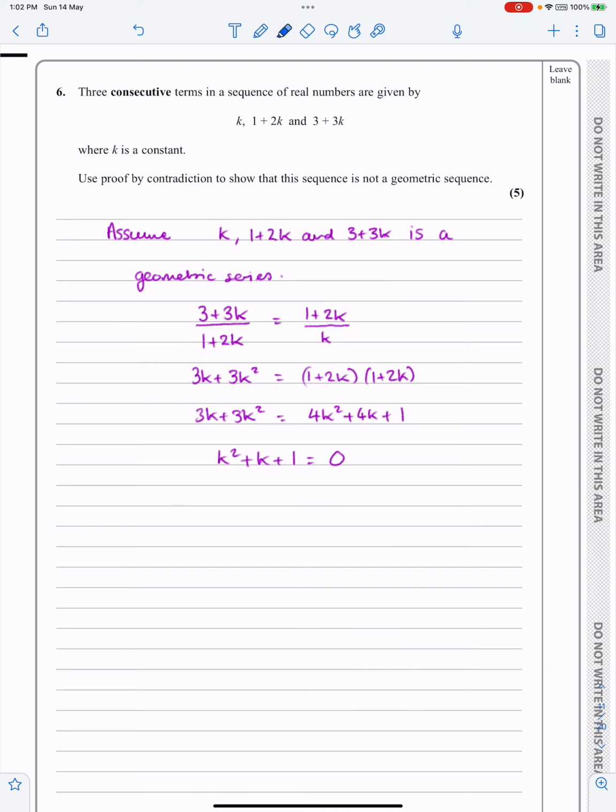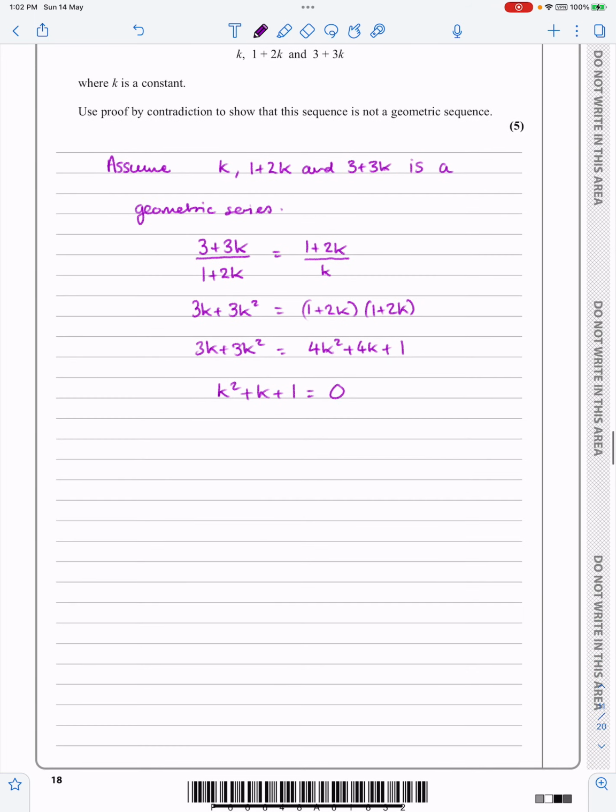Well, right at the start, when I said I'm going to assume something and then something's going to go wrong, the something that's going to go wrong with a quadratic is that there won't be any solutions. So what I need to do is to check what b squared minus 4ac is. Check the discriminant, and hopefully that's going to work out to be negative, less than 0, and then it can't have a solution to the equation.